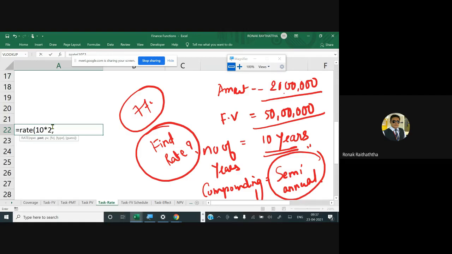PMT will not be there because it is not an annuity. It's a one-time investment and one-time withdrawal. So PMT will be 0, comma. Then comes the PV. PV would be the amount of investment you are making, 20 lakhs. I'm just writing 20 lakhs as it is, comma. Then comes the FV, which I want, 50 lakhs. I'm writing 50 lakhs over there. Let me check that I'm not making a mistake in the zeros. Oh sir, I'm making a mistake in the zeros. It should be 6 only.